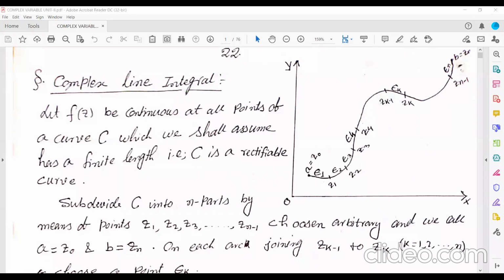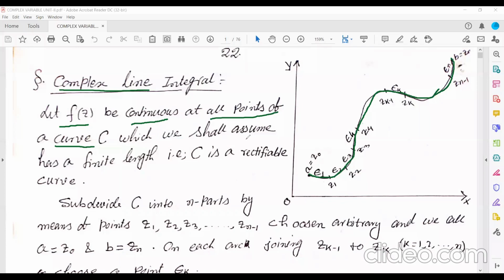So now we are going to discuss the complex line integral. Let's see here. Let f(z) be continuous at all points of the curve C. See, I have taken one curve, this curve, and the name I have given the curve is C. The function f(z) is continuous at each and every point over this curve.